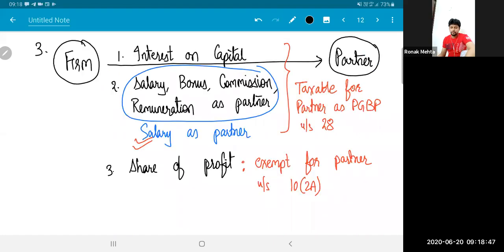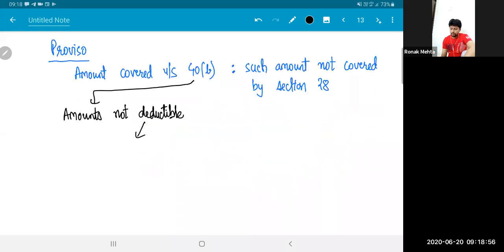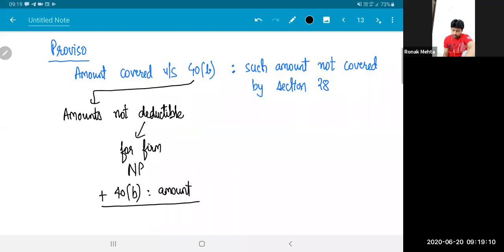Now going back to the transaction, this amount will not be deductible under section 40B. So that means this is for the firm. Amount is not deductible for the partnership firm. For the firm, it's an expense. That means what you will be doing is you'll be taking the net profit, and as per section 40B, a certain amount is disallowed, not deductible. And this will be the taxable PGBP for the partnership firm. This is what the impact is.